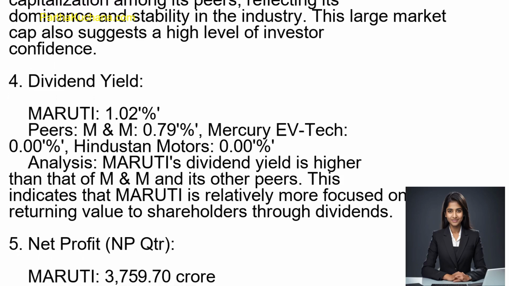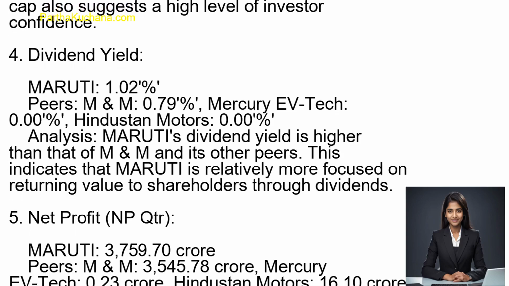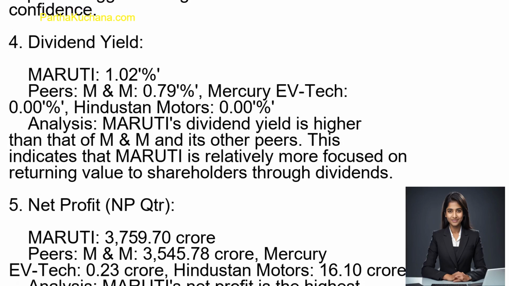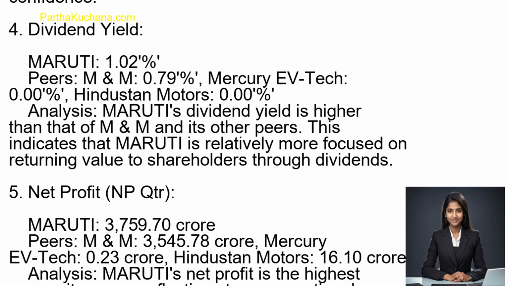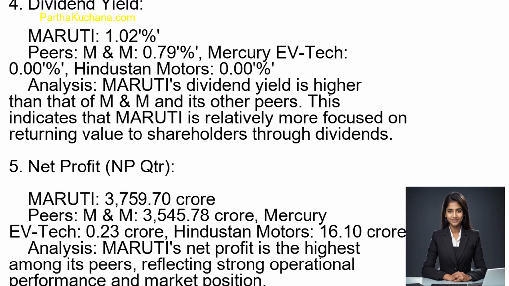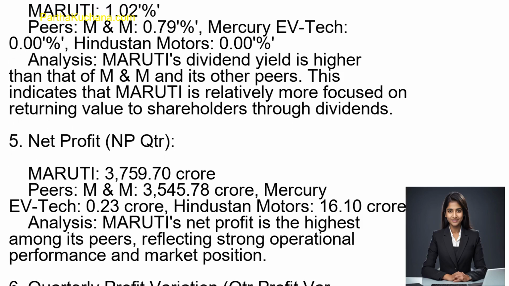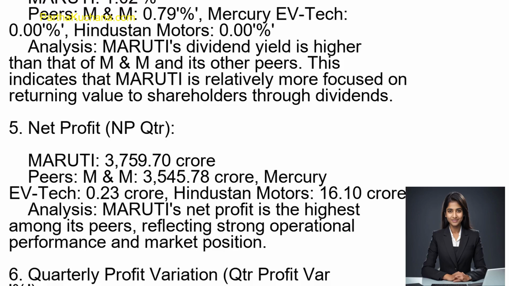4. Dividend yield. Maruti, 1.02%. Peers, M&M, 0.79%, Mercury EV Tech, 0%, Hindustan Motors, 0%. Analysis. Maruti's dividend yield is higher than that of M&M and its other peers.